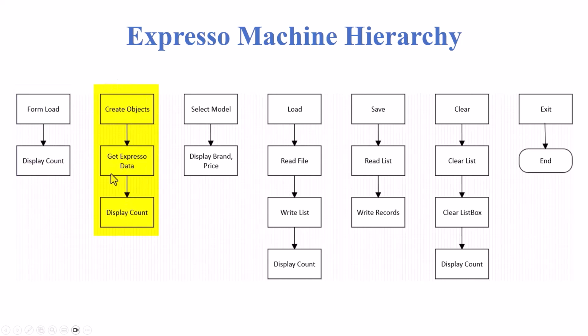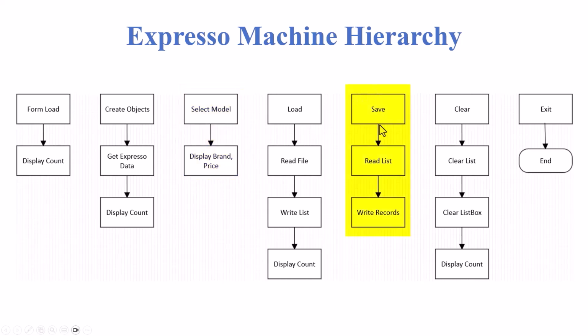So this is a piece where we enter data and add it to our list as we go along. The select model is our list box. We're going to click on the list box here. When we do that, it's going to display the brand and the price of any object we happen to grab that is sitting on our list.